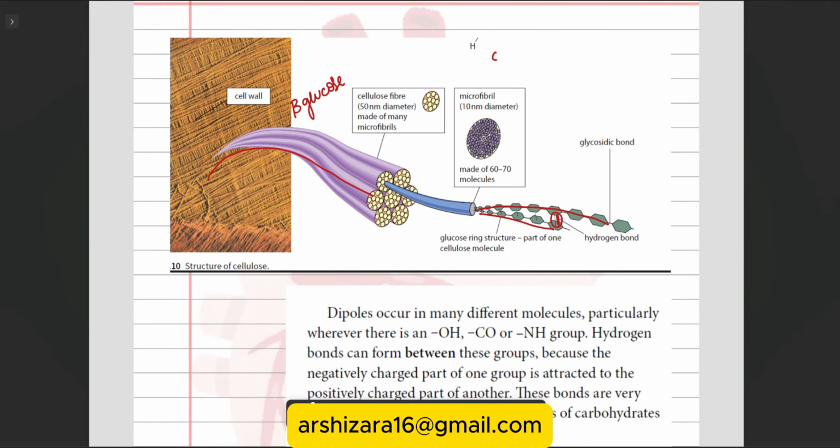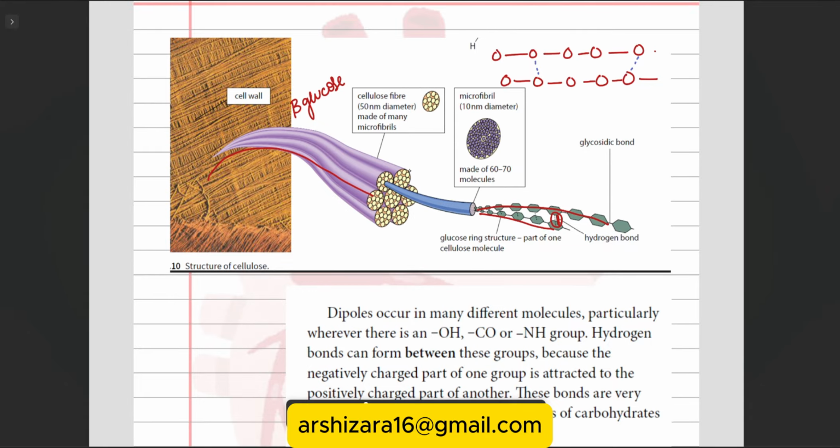This force is basically keeping the chains together. One chain is over here and another chain is over here, and they are joined by forces, not actual bonds, keeping them together in bundles.